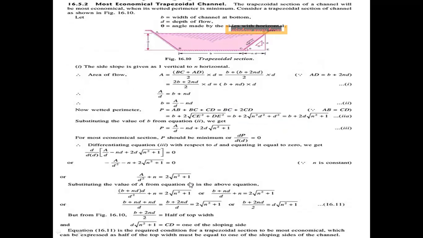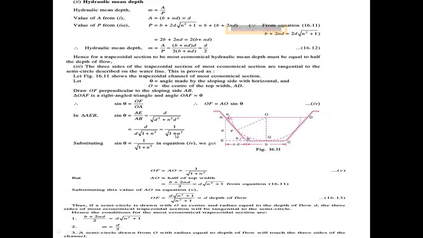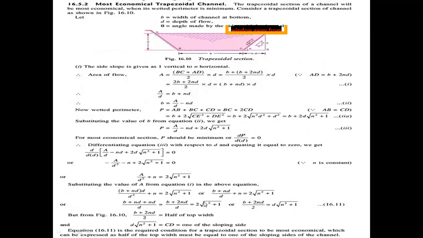P equal to, we are required to find out the p value. The p value here is b plus 2d into root of n square plus 1. Here the area is b plus nd into d, and the wetted perimeter value p is b plus 2d root of n square plus 1.